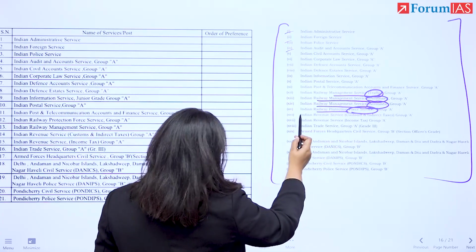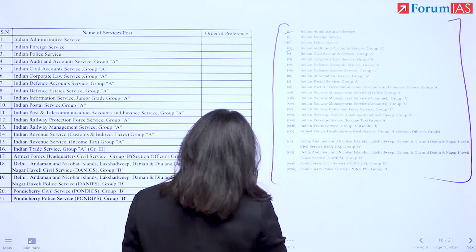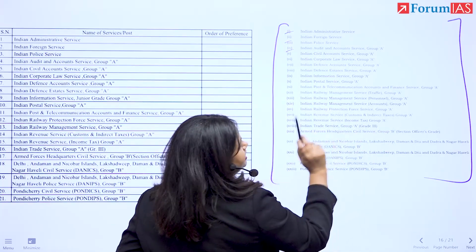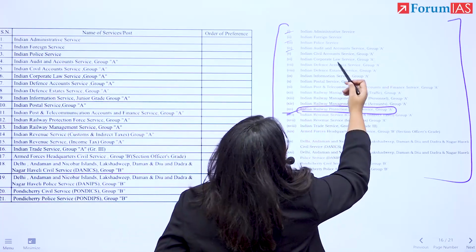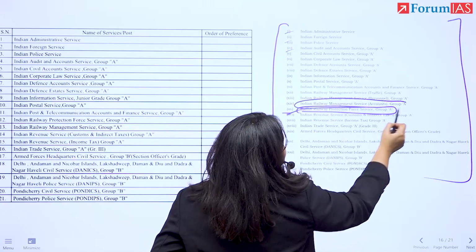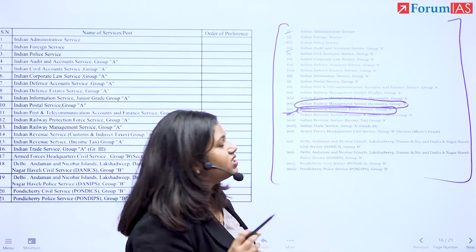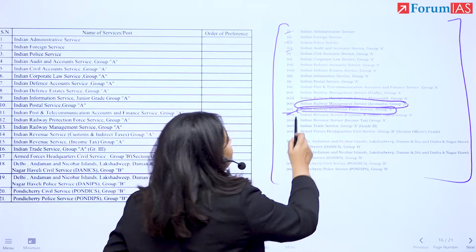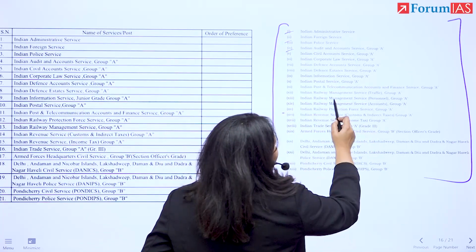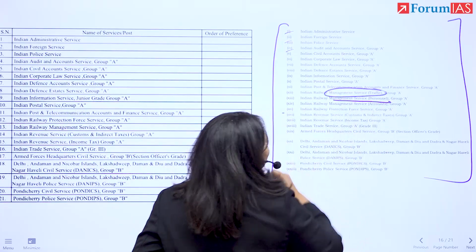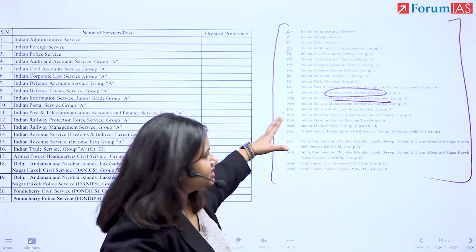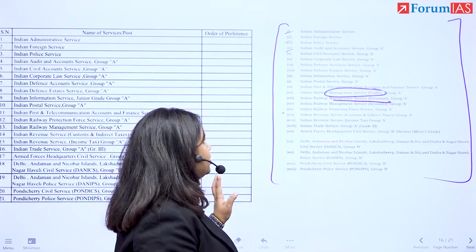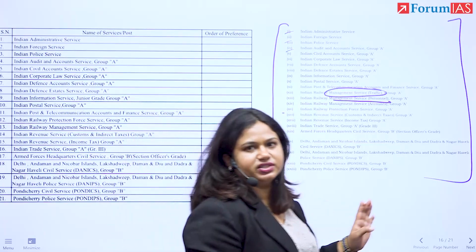Now, what we have to discuss in detail here is that if you're the police service type, then you go into Indian Railway Protection Service. This will be a higher priority for you. If you're the sort of person who was more interested towards revenue service, you will take Railway Management Service account. If you want to have a lot of public dealing, you may want to pick Railway Management Personnel. If you're a technical sort of person, you might want to go into traffic. This is the reason why the number of services has increased, and again, you prioritize them according to your interest. The rest of it is the same as we have discussed so far.